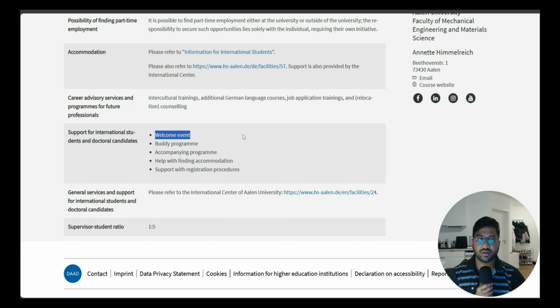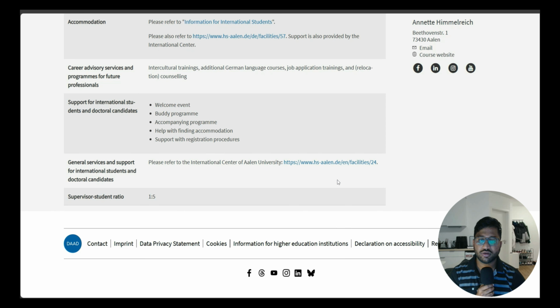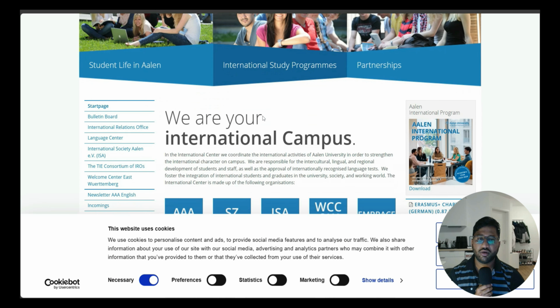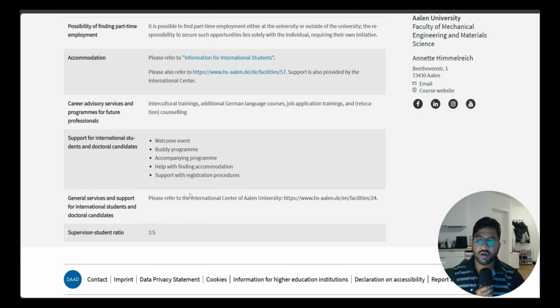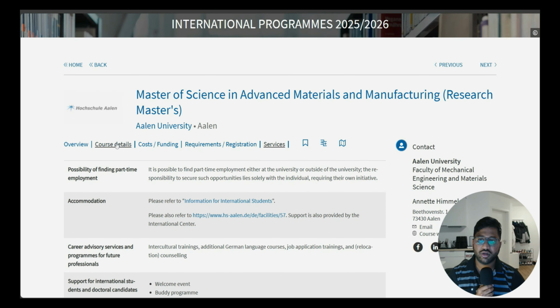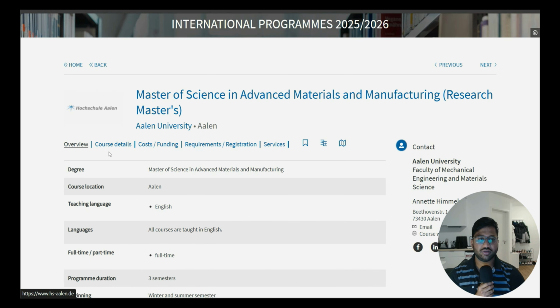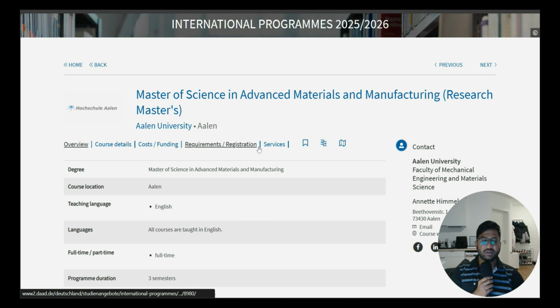Then as an international student, you will have a welcome event, buddy program, accompanying program, support with the registration process, etc. Then you can also check the international center of Aalen University, what are the things that they offer, how it is, when, where and all. You can find the brochure and everything. The student to supervisor ratio is 1:5. So each supervisor has 5 students, which is minimal, and you have a better chance of asking for a part-time job, research project and thesis.